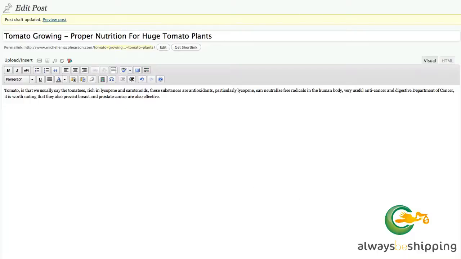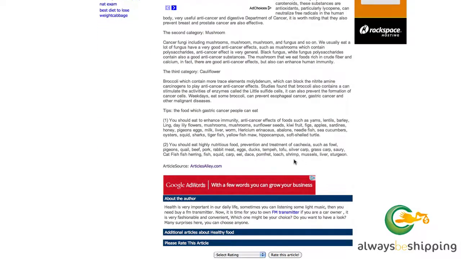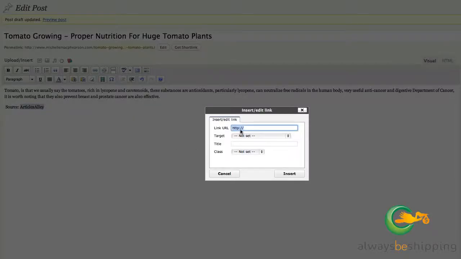But there's that section. And then we would, of course, link back to this page so that we're sourcing it properly. So I'm going to write that the source was Articles Alley, and I'm going to link to that source as well.